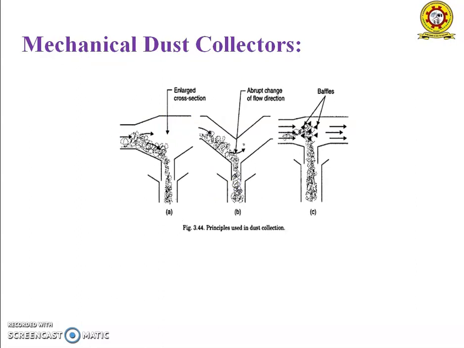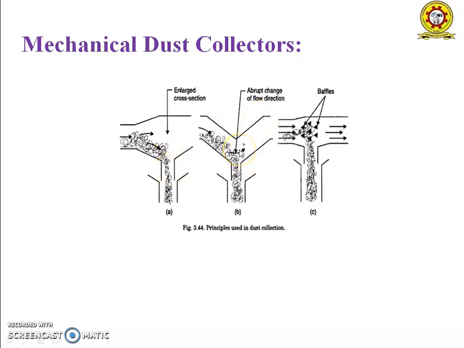In that, first one is mechanical dust collectors. The basic principle of mechanical dust collectors is shown in the figure. There are three principles here: principle A, B, C. The first one represents an enlarged cross-sectional area to slow down the gases, which allows the heavier particles to settle down. As the area is very large, the heavier particles will settle down easily and very fast.